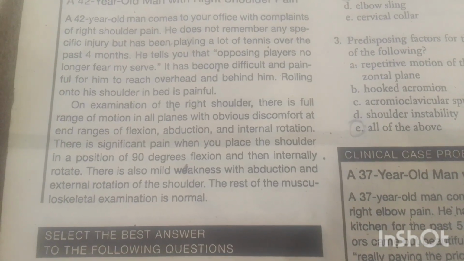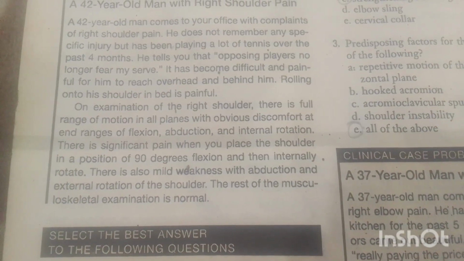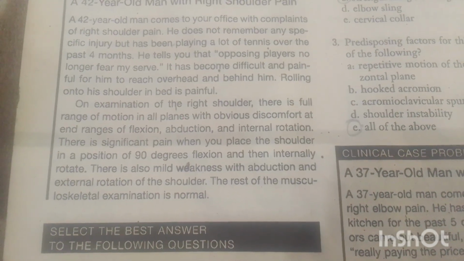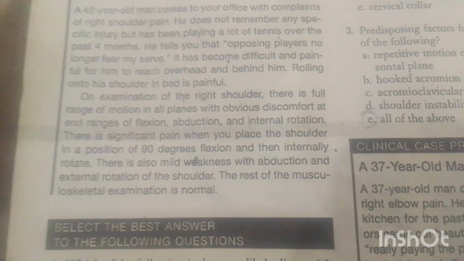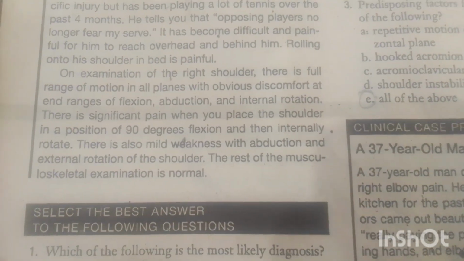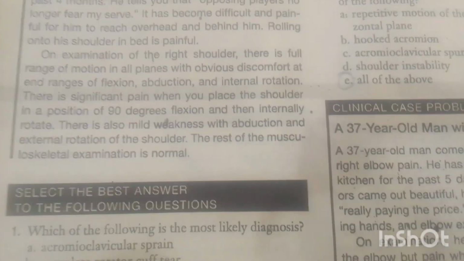at end ranges of flexion, abduction, and internal rotation. There is significant pain when you place the shoulder in a position of 90-degree flexion and then internally rotate. There is mild weakness with abduction and external rotation of the shoulder. The rest of the musculoskeletal examination is normal.